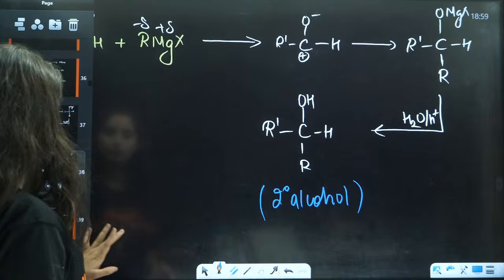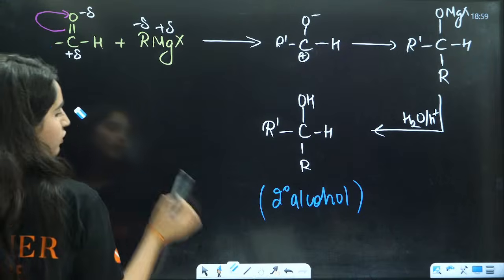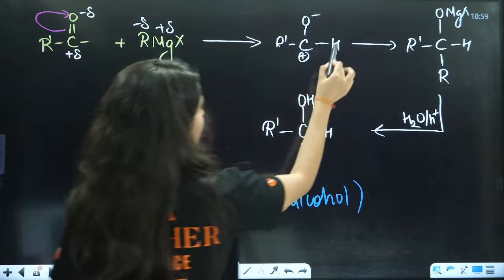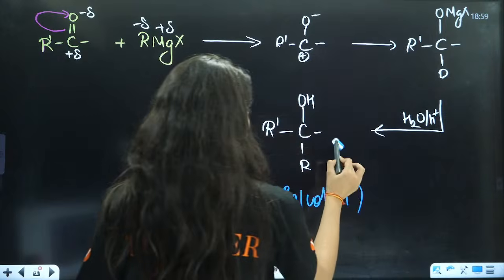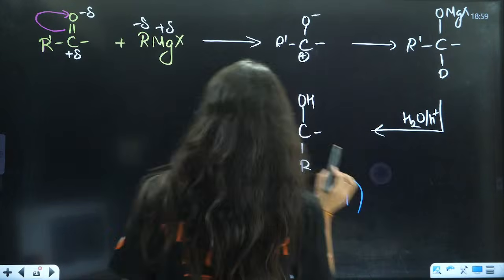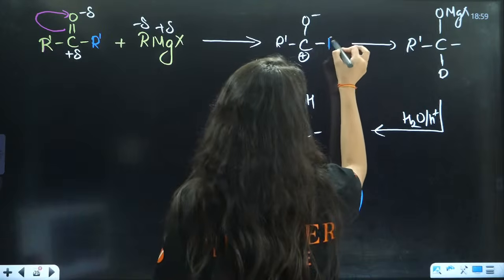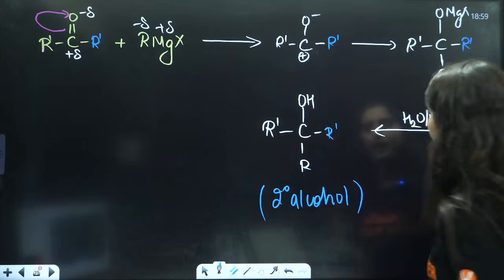Do the same thing, just replace this hydrogen with one more alkyl chain, R dash. So I am going to replace this hydrogen with one more alkyl chain, R dash, so this is R dash and R dash. And now what do you have?